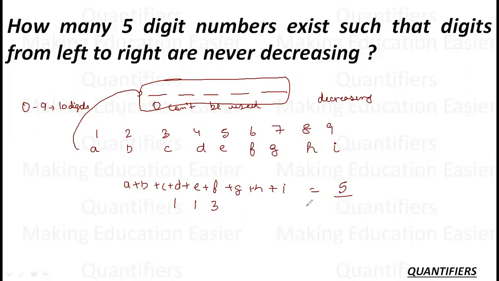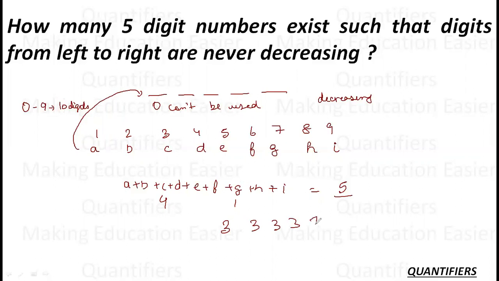Let's take another simple case. Suppose I have assigned 4 places out of 5 to C and 1 place to G. So C represents digit 3. Digit 3 will come 4 times and digit G will come 1 time. Again, there is only one way to arrange it. So whatever I am selecting, I need not arrange it. Okay, this is the basic thing I need.